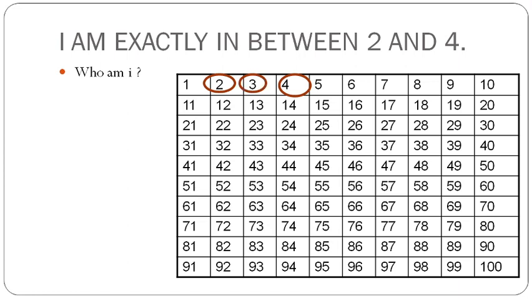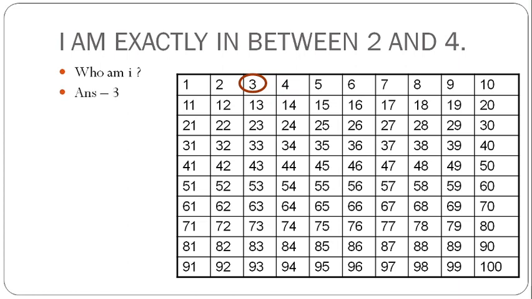But in some cases we may face some problem. So there is a mathematical operation also through which we can find the answer. Whenever you want to find the number exactly in between two numbers, first find the difference between those two numbers. Then find half of that difference, which is the distance from the middle number to each of the two numbers. You can add that to the smaller one, and you can subtract that from the higher one.